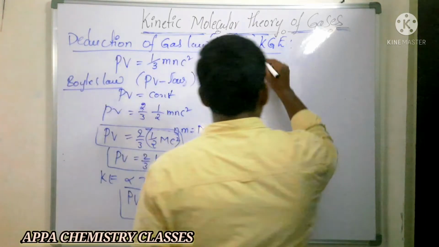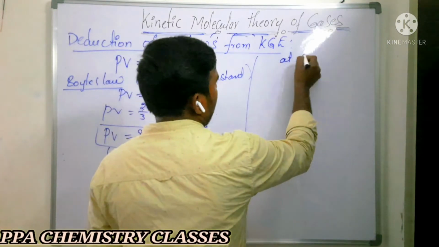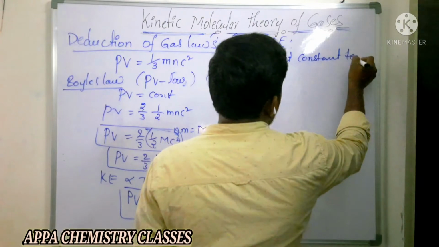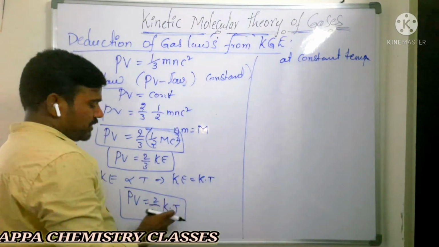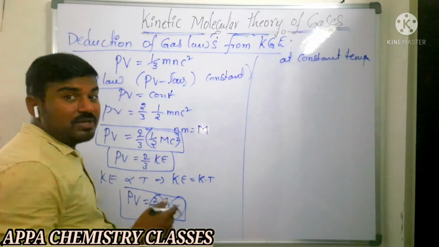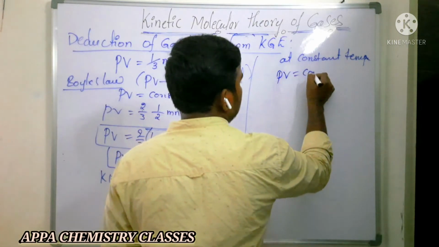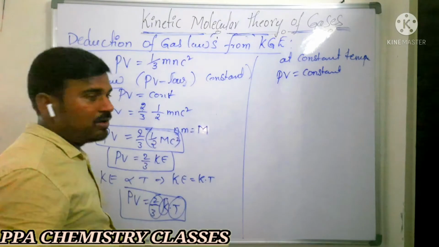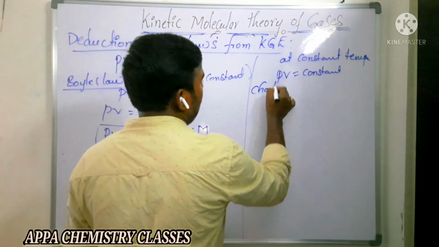Now you see what we are doing here. At constant temperature, that is temperature remains constant, K is constant, 2 by 3 is constant. That is PV is equal to constant. Hence Boyle's law is proved. PV is equal to constant. Is that clear? So that is Boyle's law we derived. Next we will see Charles law.